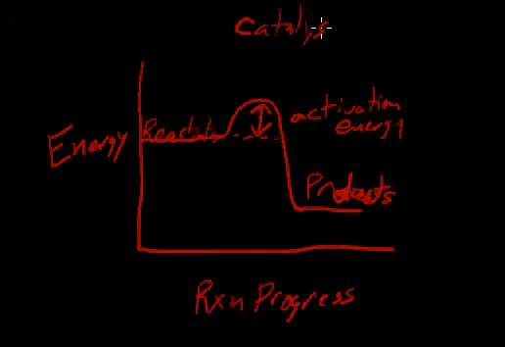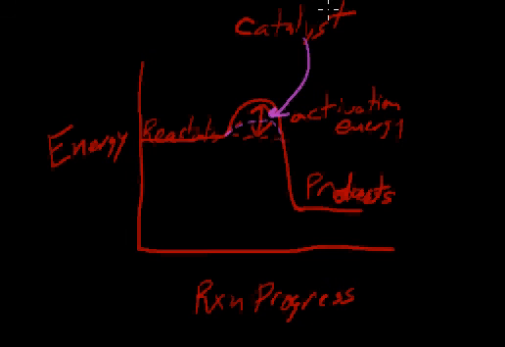A catalyst is a substance that speeds a reaction up. It provides a different way for the reactants to become products. And when a catalyst is used, the activation energy actually will decrease. And so I'm going to represent that with a dotted line here, where the catalyst makes the activation energy lower, and therefore the reaction goes faster.